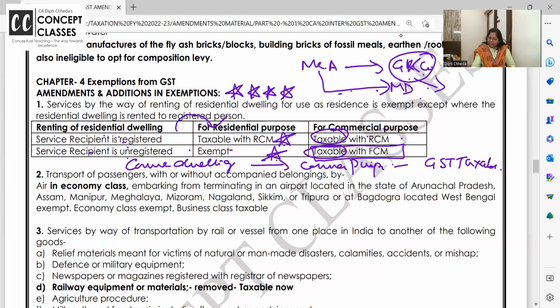Service by way of renting of residential dwelling for use as residence is exempt except where the residential dwelling is rented to a registered person. If the recipient is registered, let him pay the tax on RCM. If he is unregistered, then if you are using it for residence, exempt. If you are unregistered but you are using it for commercial, it has to be taxable by hook or crook. Then I will pay the tax on forward charge. Okay? I hope this is clear.